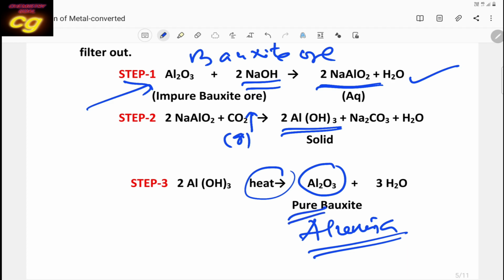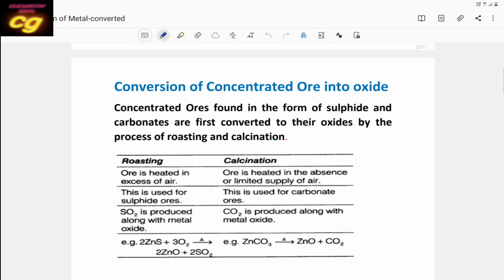So in this way, that is called leaching. It is a chemical process by which we can separate the impurity from the ores. So you have to remember these three steps. This principle is very important. You have to remember which chemical is used for which ore to separate the impurities. Here, for aluminum oxide, the selected chemical is sodium hydroxide. So you have to think and practice. In this way we can separate the impurity from the ores. This is called purification of bauxite ore by the leaching method.